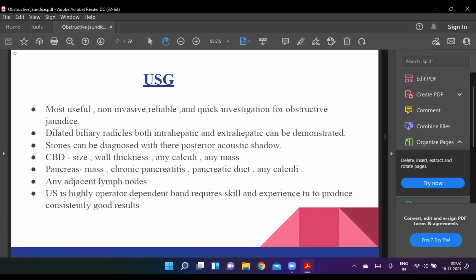Okay, next. Now we start with the USG. USG is the most useful non-invasive, reliable and quick investigation for obstructive jaundice. Dilated biliary radicals, both intrahepatic and extrahepatic, can be demonstrated. Stones can be diagnosed with their posterior acoustic shadow. CBD size, wall thickness, any calculi, any mass can be detected. About the pancreas, mass, chronic pancreatitis, pancreatic duct, any calculi can be detected. Any adjacent lymph node can be detected. The basic disadvantage is that ultrasound is highly operator dependent and requires skill and experience to produce consistently good results.